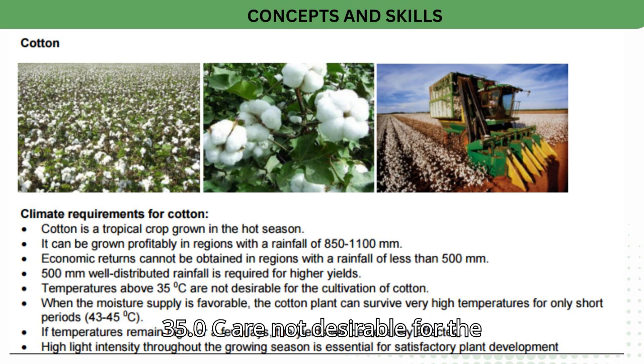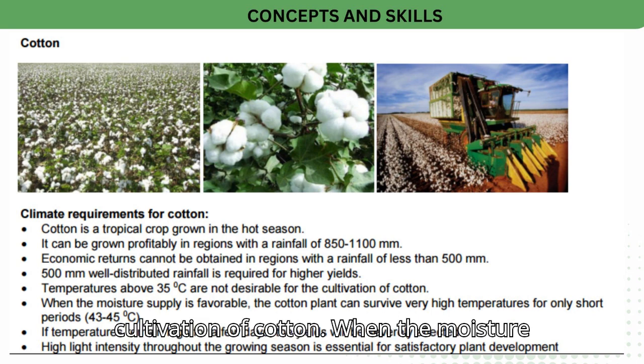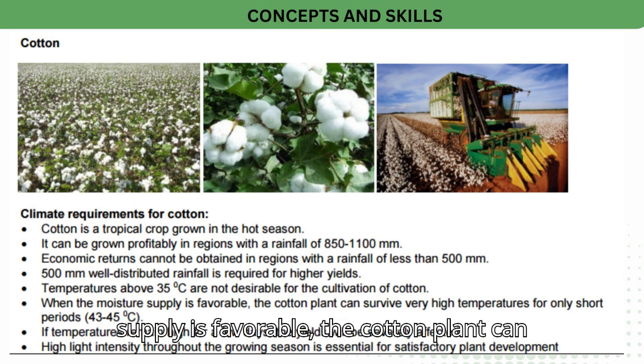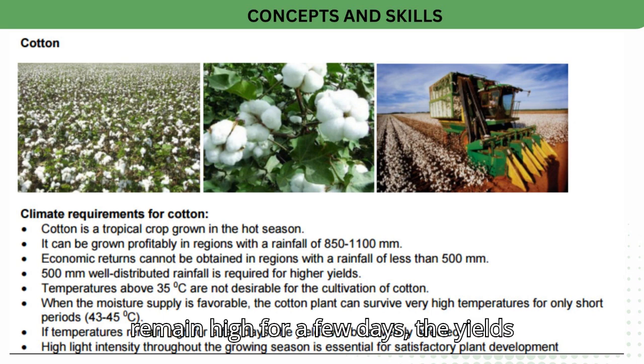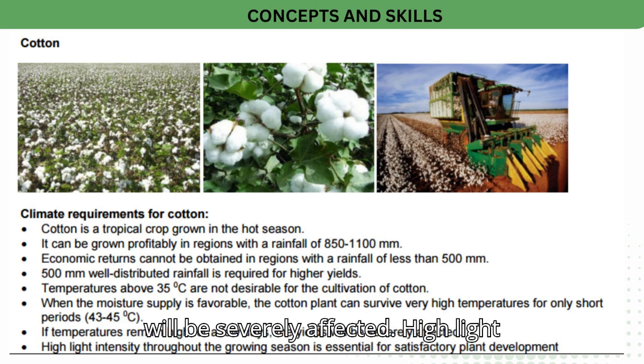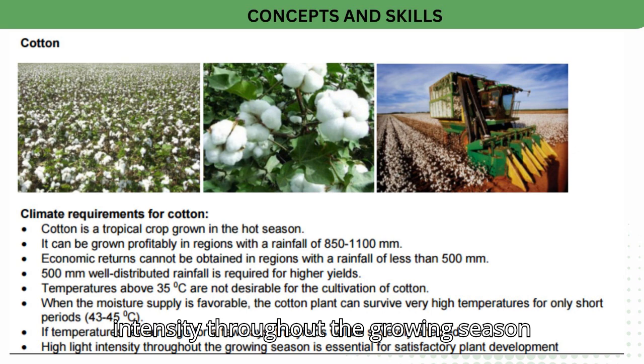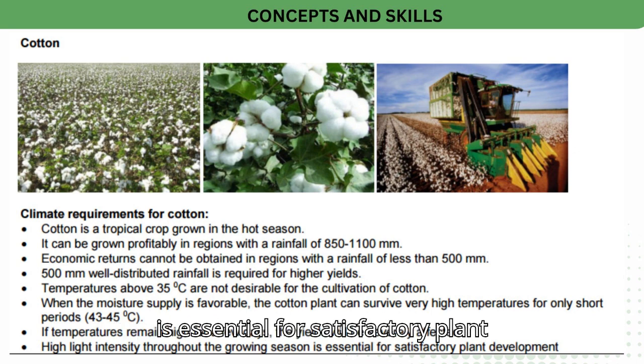Temperatures above 35°C are not desirable for the cultivation of cotton. When the moisture supply is favorable, the cotton plant can survive very high temperatures for only short periods, 43 to 45°C. If temperatures remain high for a few days, the yields will be severely affected. High light intensity throughout the growing season is essential for satisfactory plant development.